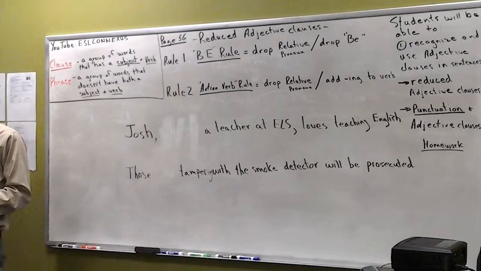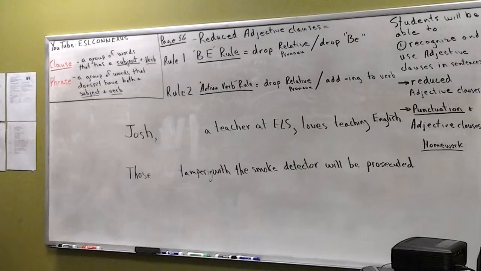Nasser, are you with us, buddy? Yeah. Will you read the first example, Herodotus? Herodotus, who was the first Greek historian, wrote about the wars between ancient Greece and Persia. Now, let me ask you, is this going to follow rule 1 or 2 on the board? I think it's 1. Why do you think it's 1? Because of the be rule. Good. Is there a be verb? Yeah. In the adjective clause, there is, isn't there?